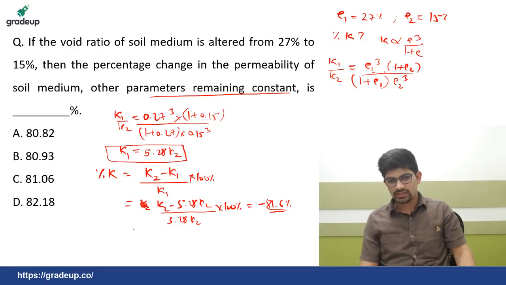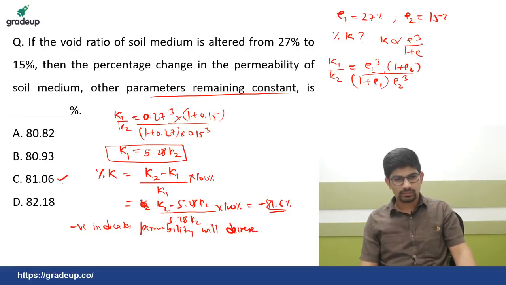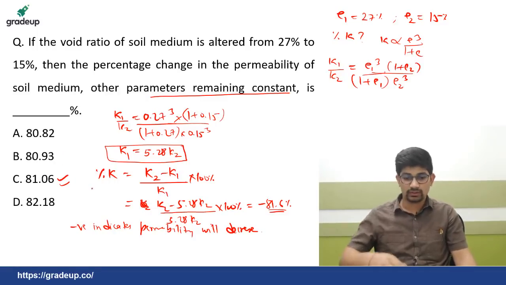Now what is this minus indicating here? Negative indicates permeability will decrease. Okay, so 81.06, this is the closest option which you are getting. So this C will be the correct option.